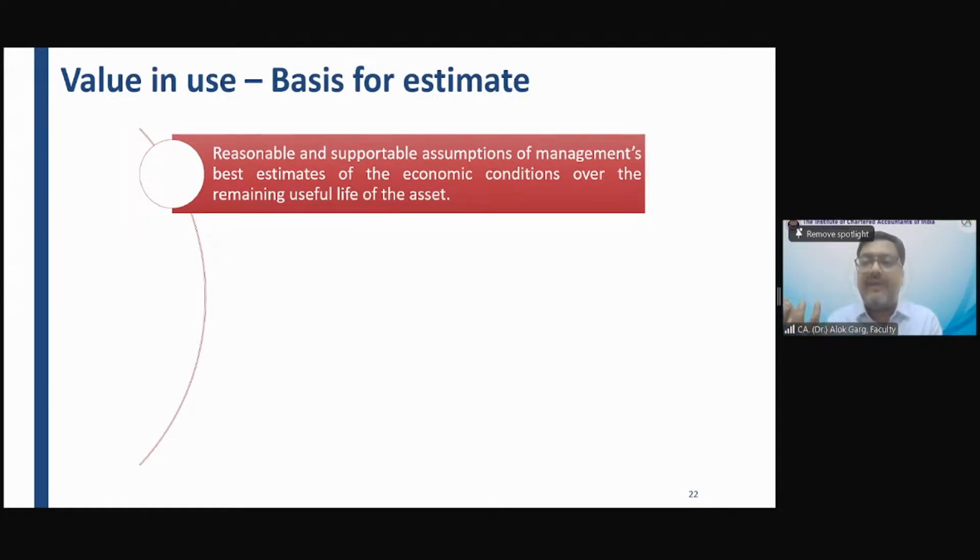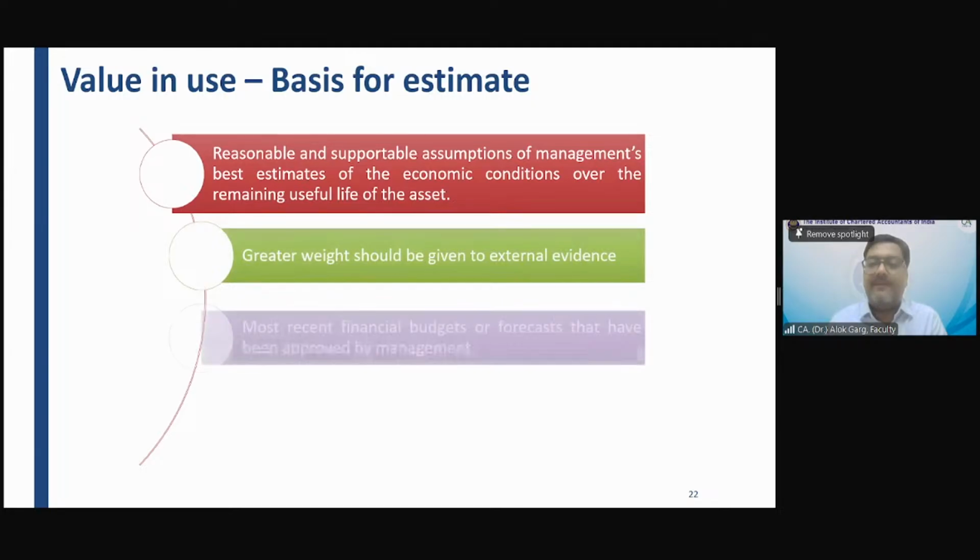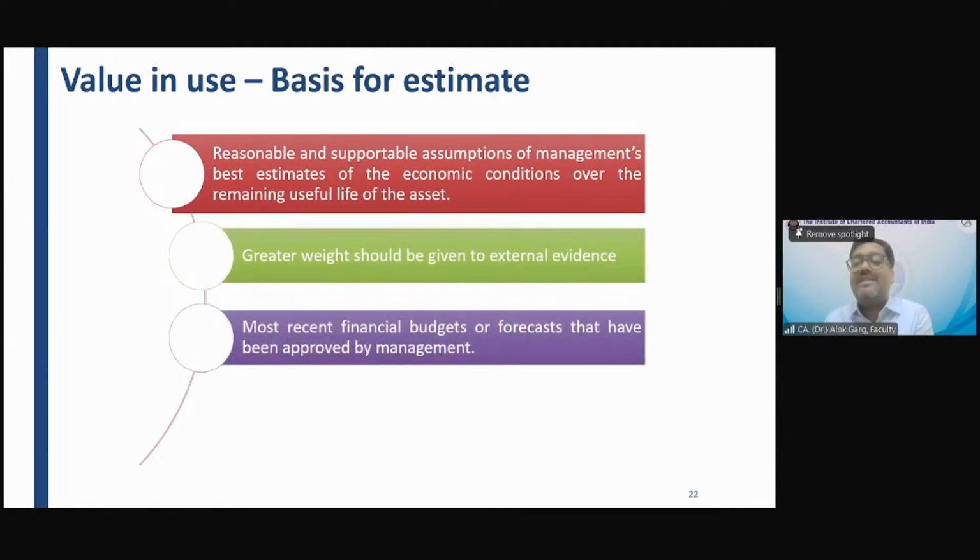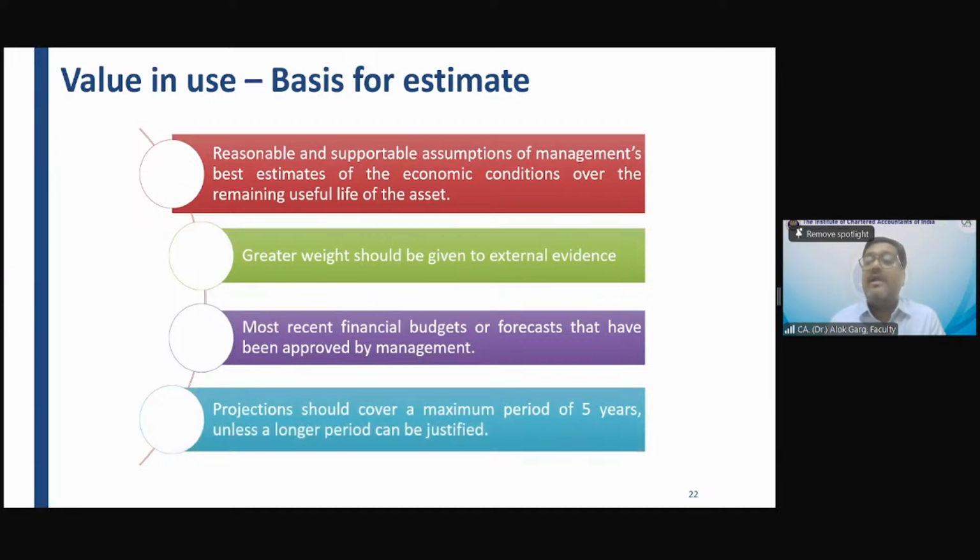Because how to compute value in use? First, you will estimate the future cash flows. The future can be estimated, but it has to be supported through underlying documents. Okay. And the most recent financial budget or forecast has to be used. And the projections, the future cash flows, should cover 5 years, not more than 5 years.